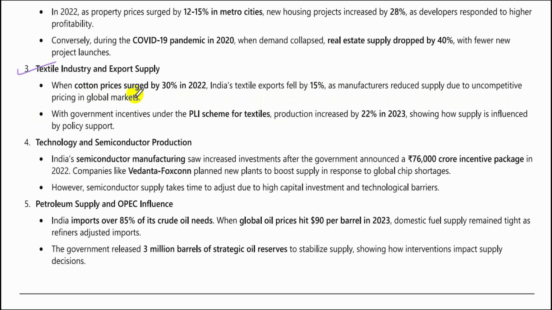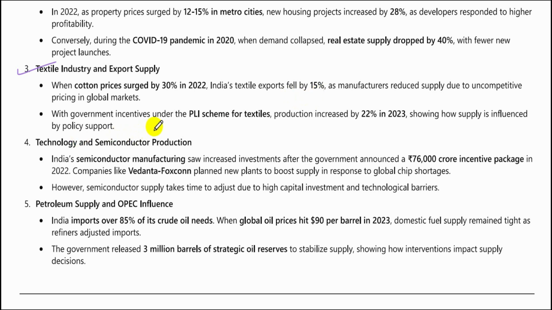So when cotton prices increased by 30%, that is, the cost to the industry increased by 30%. Of course, as the cost increases, the expenses of the textile manufacturers increase, and therefore they could produce less due to it being uncompetitive in the global markets. And therefore the textile exports fell by 15%.